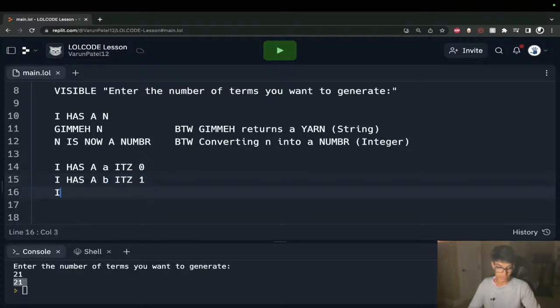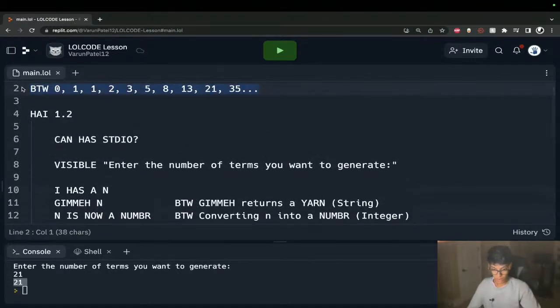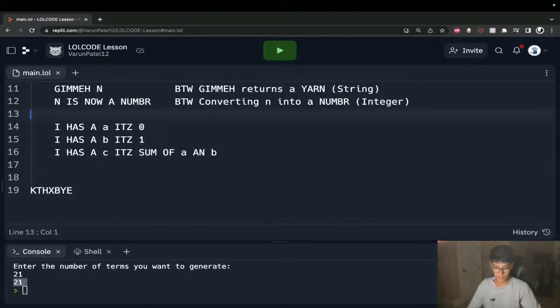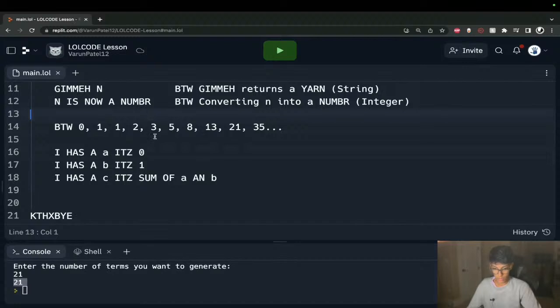Then I has a C, it's sum of A and B. If we go back to our example, you'll see 0 is right here, 1 is right here, and I define C as the sum of A and B, which gives me my third term.